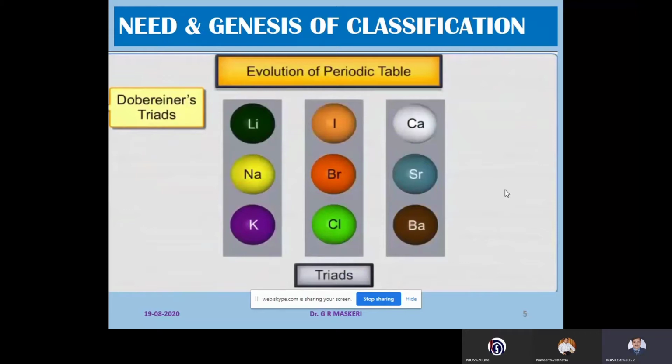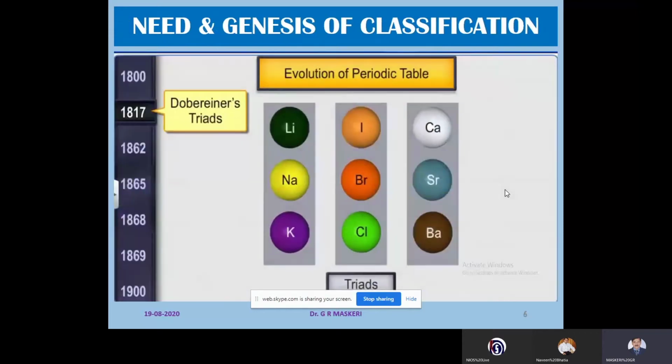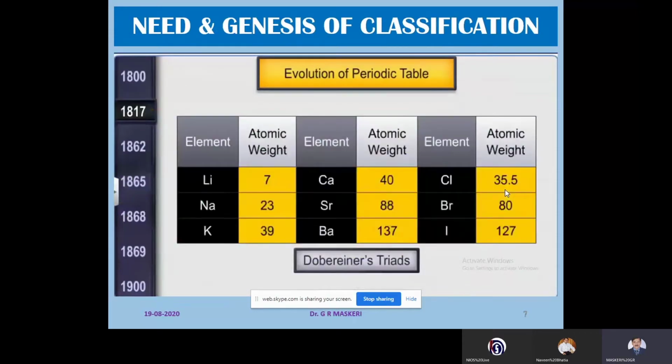Here, he also demonstrated that when these elements are kept in increasing order of atomic weight, the middle one is the average of the other two, and he called this the law of triads.